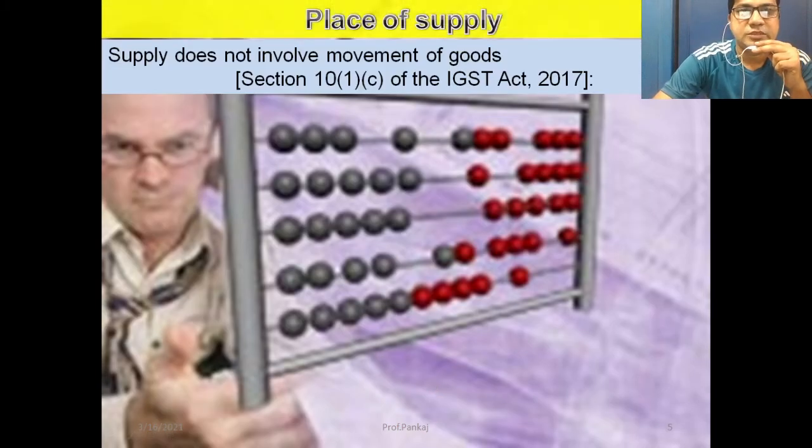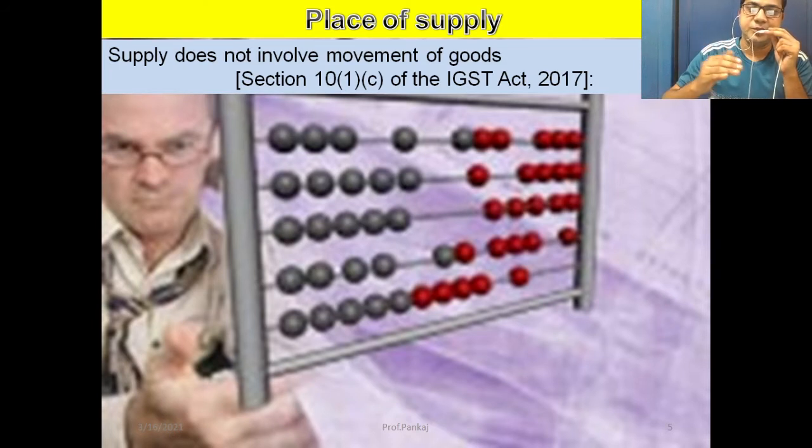Then next we will discuss supply that does not involve movement of the goods. In the last two examples we have seen that goods are moving from the supplier's place to the recipient's place.